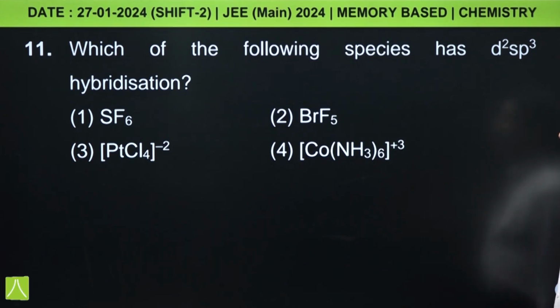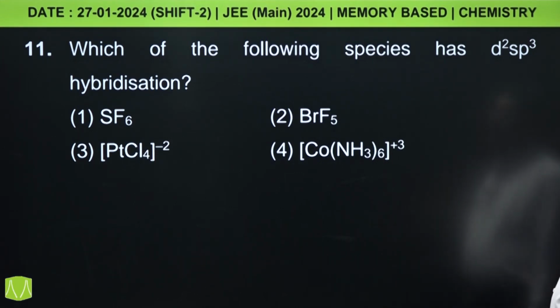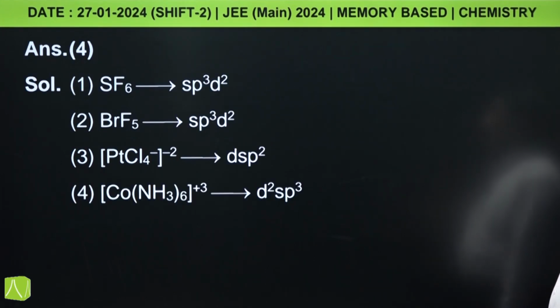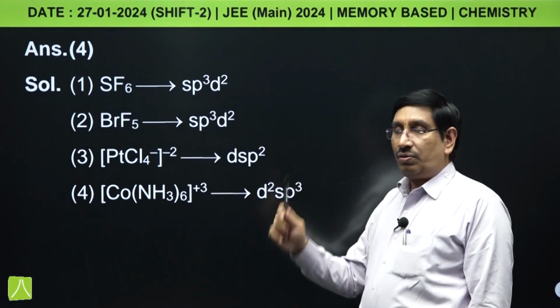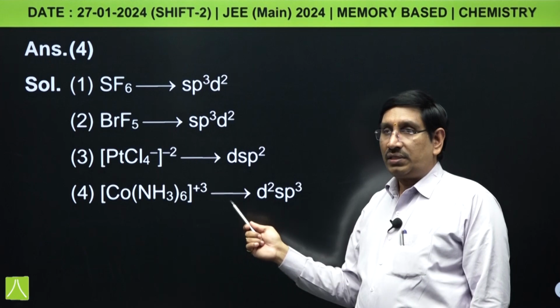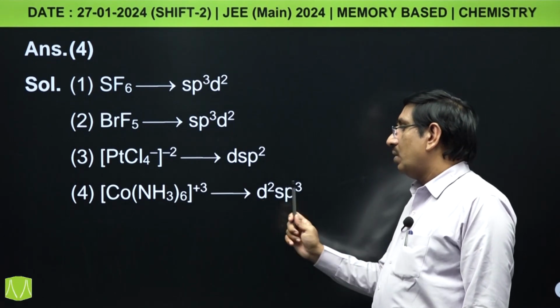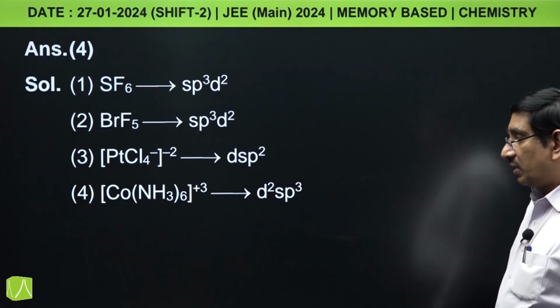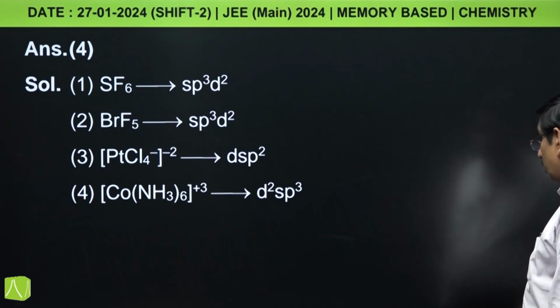अब ये क्वेश्चन कोऑर्डिनेशन और केमिकल बॉन्डिंग दोनों से, which of the following species has d2sp3 hybridization, that is SF6, BrF5, PtCl4 2-, Co(NH3)6 3+. इसमें SF6 sp3d2 hybridization, BrF5 में भी sp3d2 hybridization, PtCl4 2- में dsp2 hybridization होगा, and this is the complex compound. इसमें NH3 strong field ligand है और कोबाल्ट इन +3 स्टेट, इसमें d2sp3 हाइब्रिडाइजेशन होगा बिकॉज NH3 स्ट्रॉन्ग फील्ड लिगैंड है, Co3+ 3d6 कॉन्फ़िगरेशन में ये d2sp3 हाइब्रिडाइजेशन होगा.